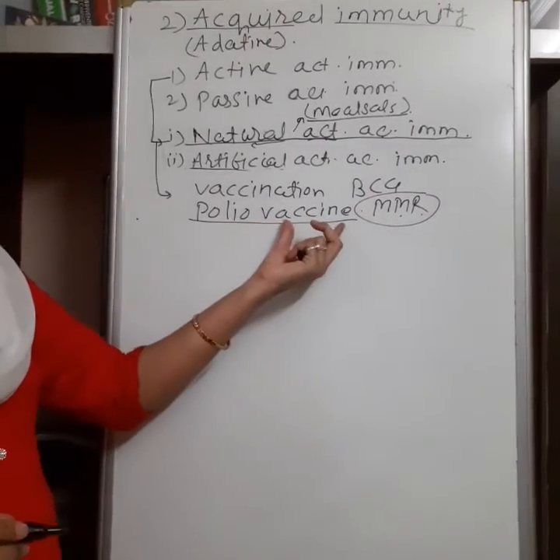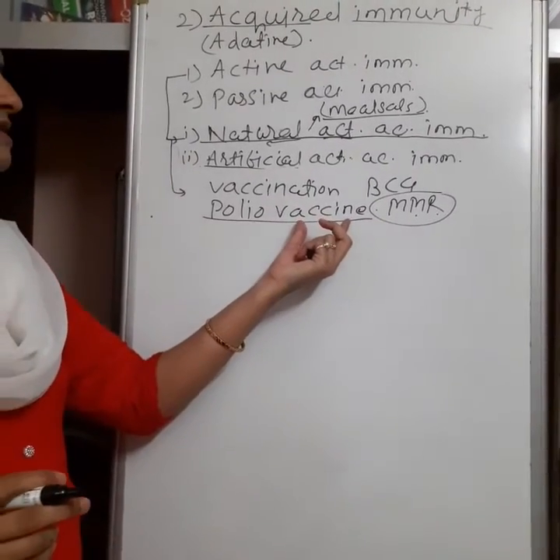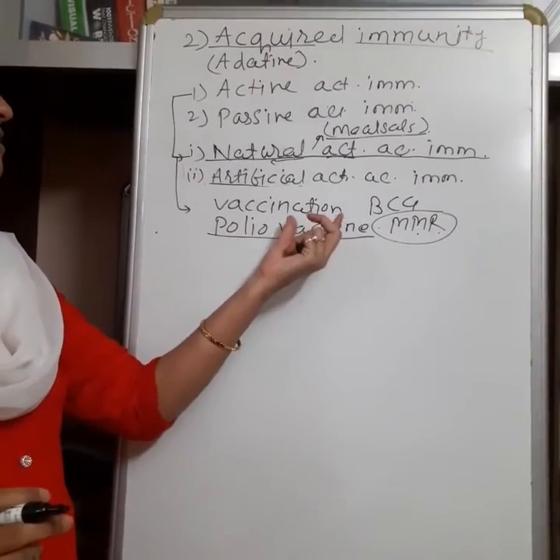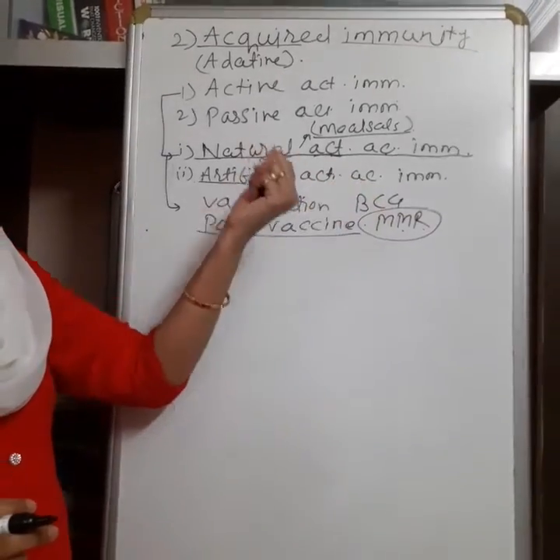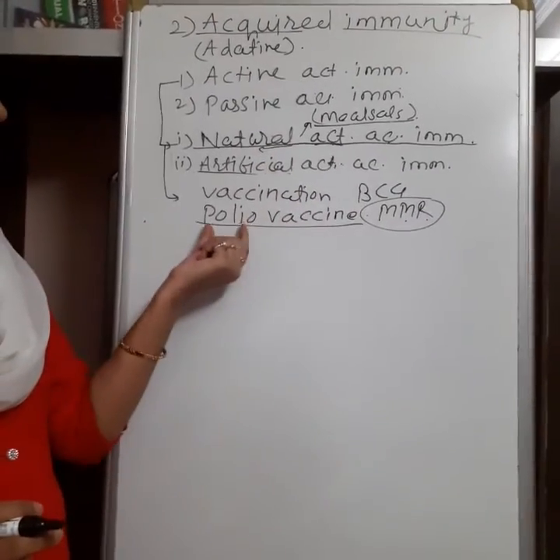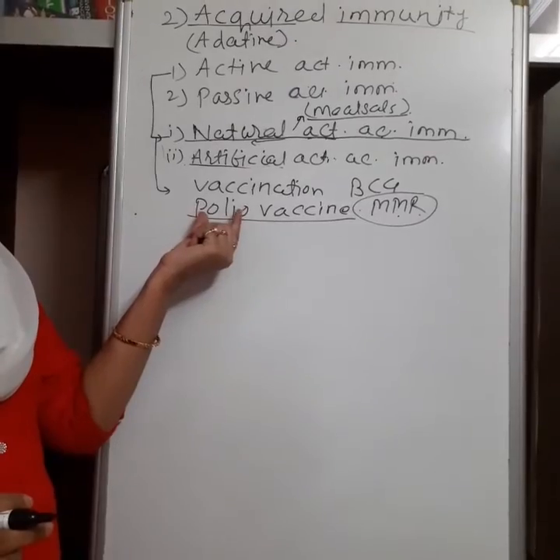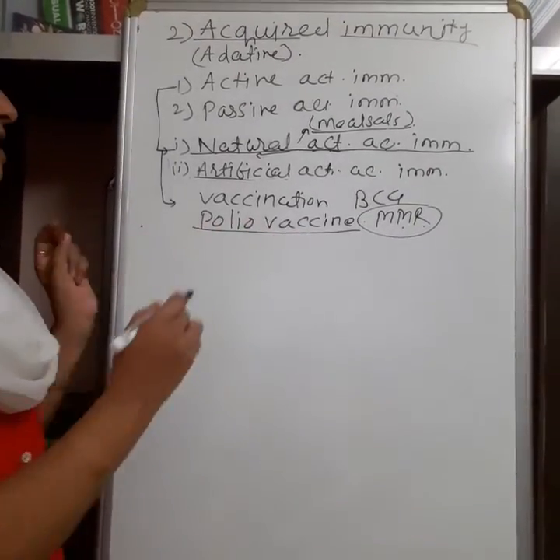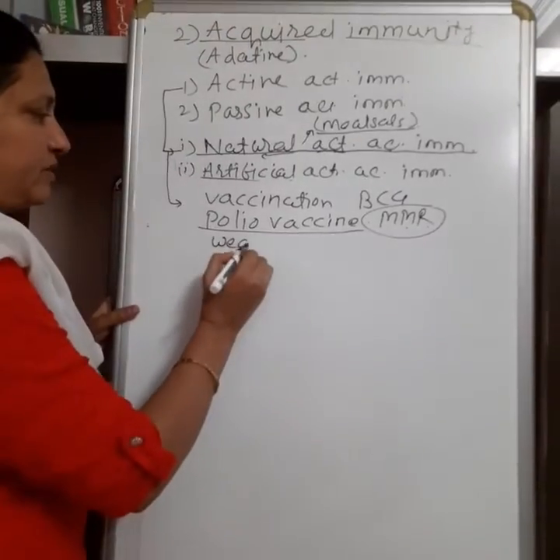Now see here, what is a vaccine? Actually a vaccine consists of the same microorganism or pathogen. The polio vaccine consists of the virus which causes polio, but these viruses are weak.